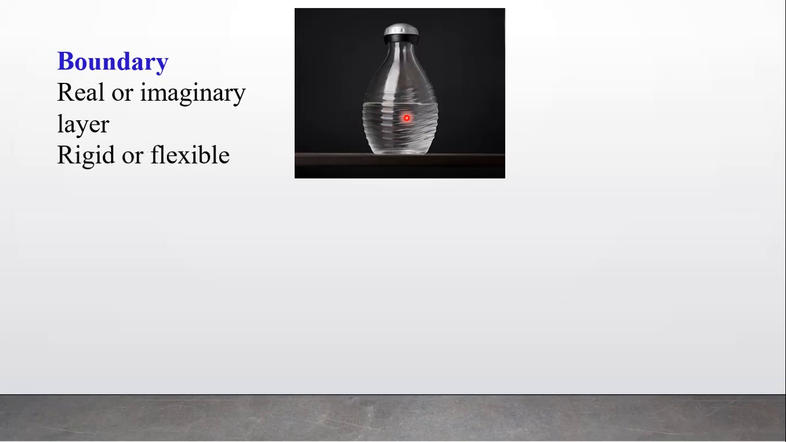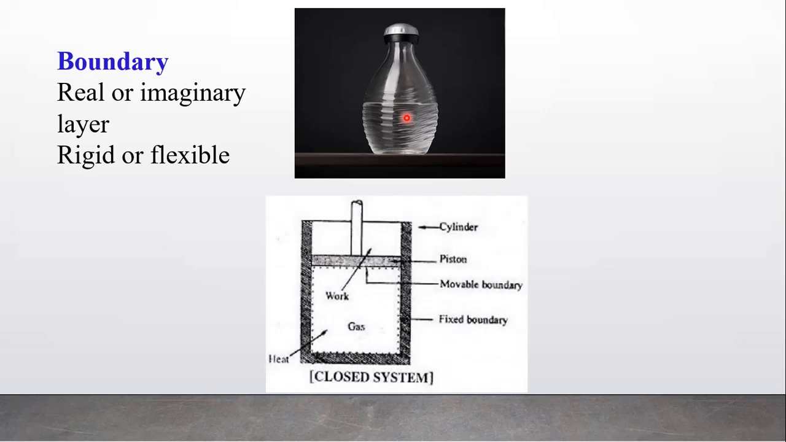A boundary may be rigid or flexible. It may be fixed or it may be movable. For example, see here, the gas is enclosed in this cylinder. Suppose this piston is fixed, it is not movable, rigid. Then what happens? The volume will not change. And such a boundary is called a fixed boundary.